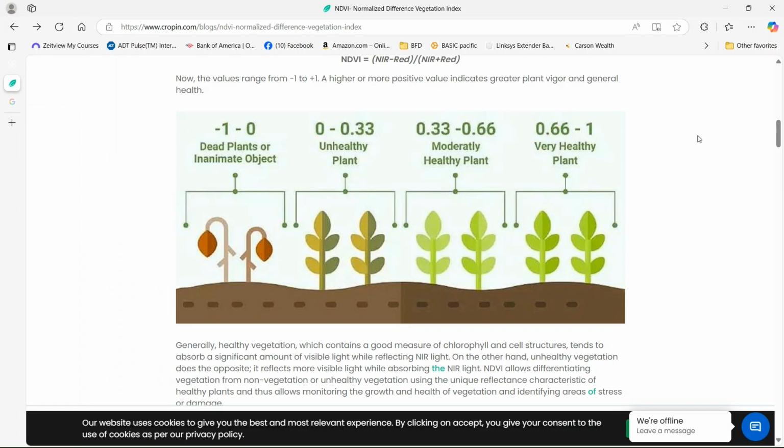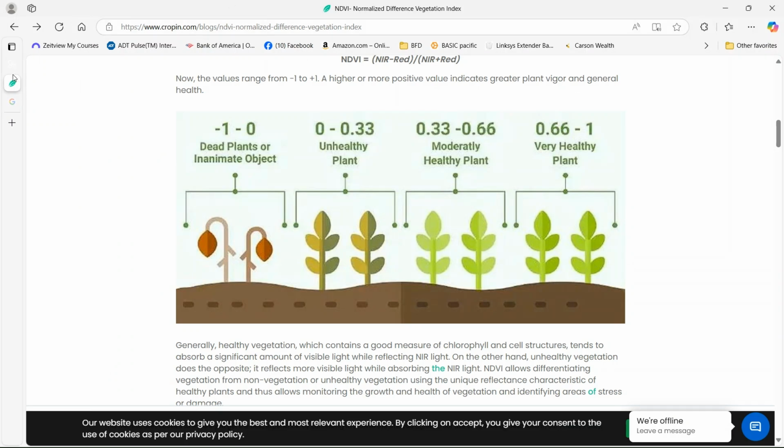And this shows you along the chart, if it's -1 to 0, it's really dead plants or inanimate objects. If it's 0 to 0.33, then it's an unhealthy plant. If it's 0.33 to 0.66, it's a moderately healthy plant. And finally, a very healthy plant is 0.66 to 1.